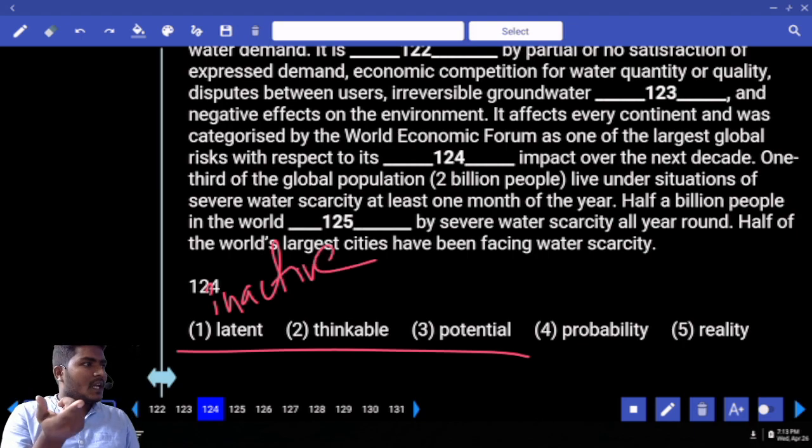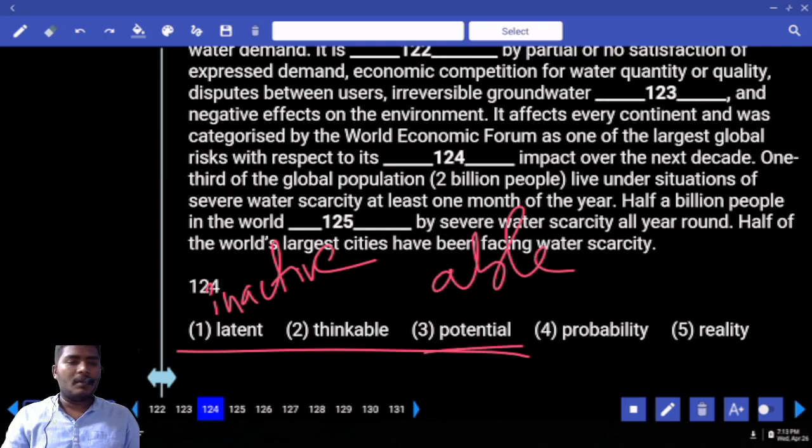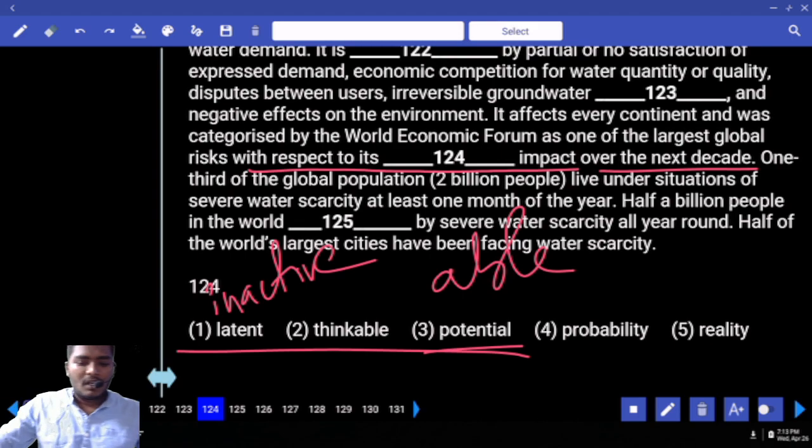Thinkable, in the sense that you are able to think, anything that can be thought of. Another one is what here? Potential. Potential is nothing but able. Tell me your answer. With respect to its dash impact over the next decade, there is no impact for the next decade. There is thinkable impact for the next decade. There is possibility of this one impact over the next decade.